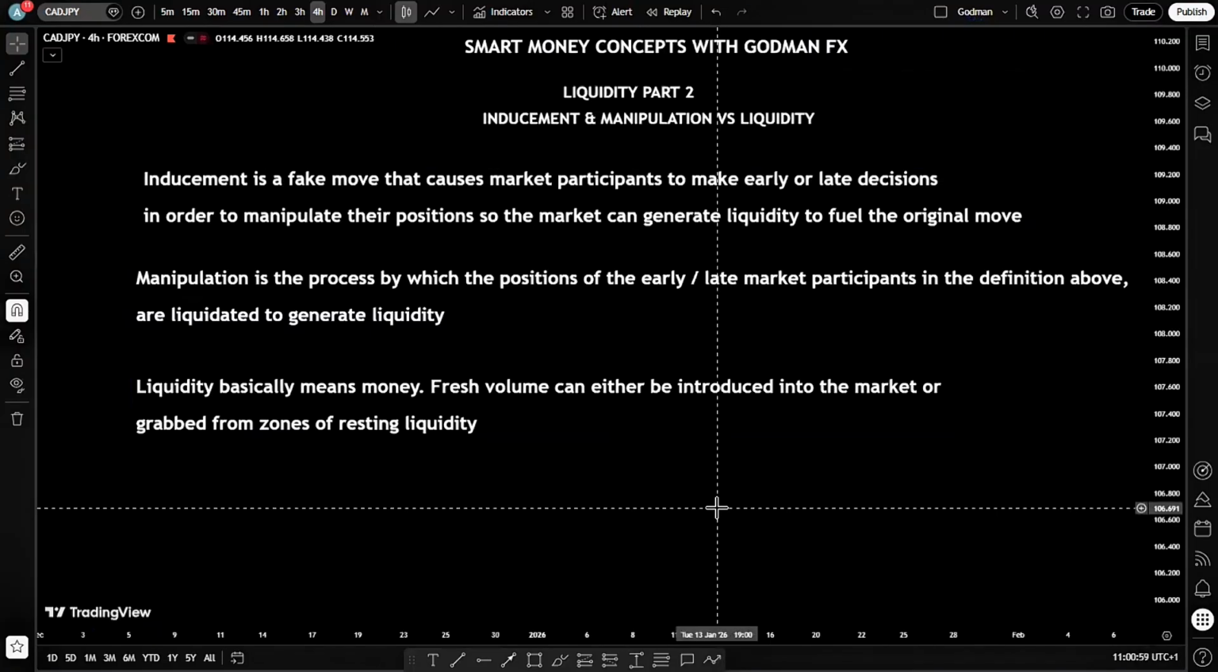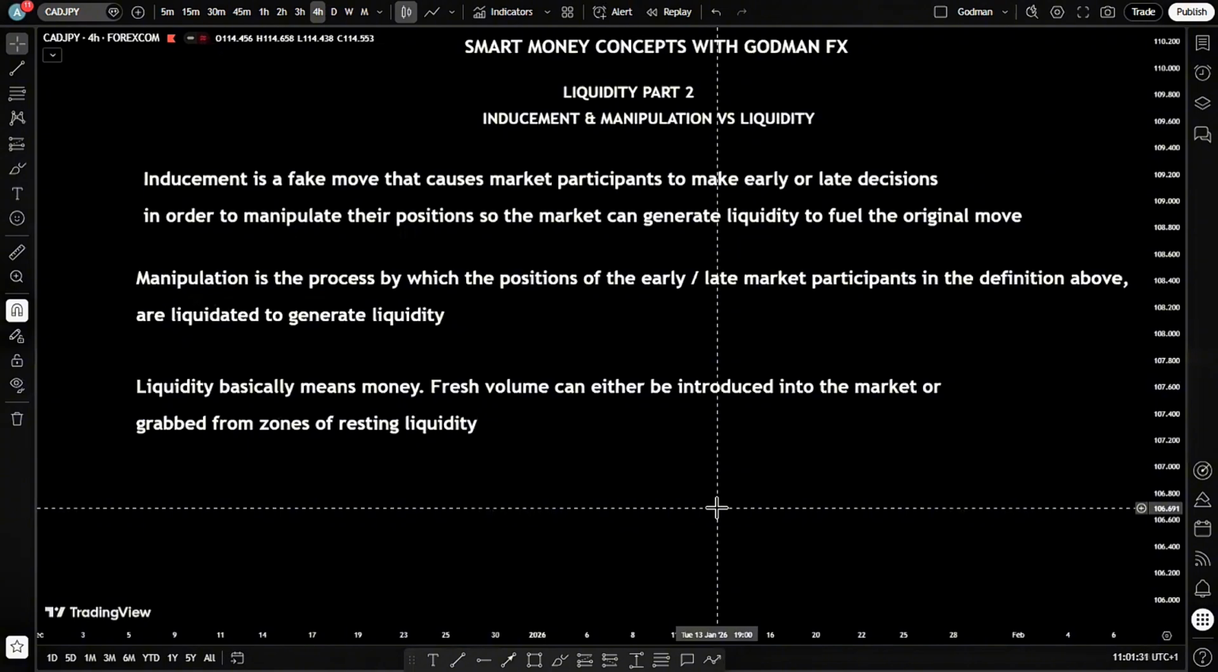An inducement is a fake move that causes market participants to make early or late decisions in order to manipulate their positions so the market can generate liquidity to fuel the original move. Now, manipulation, on the other hand, is the process by which the positions of the early or late market participants in the definition above are liquidated to generate liquidity. Lastly, liquidity is the consequence of this manipulation.